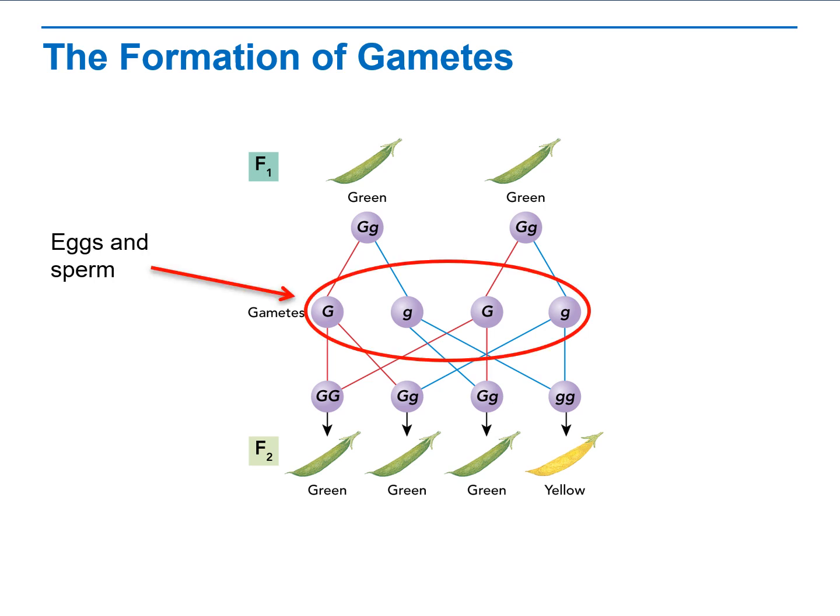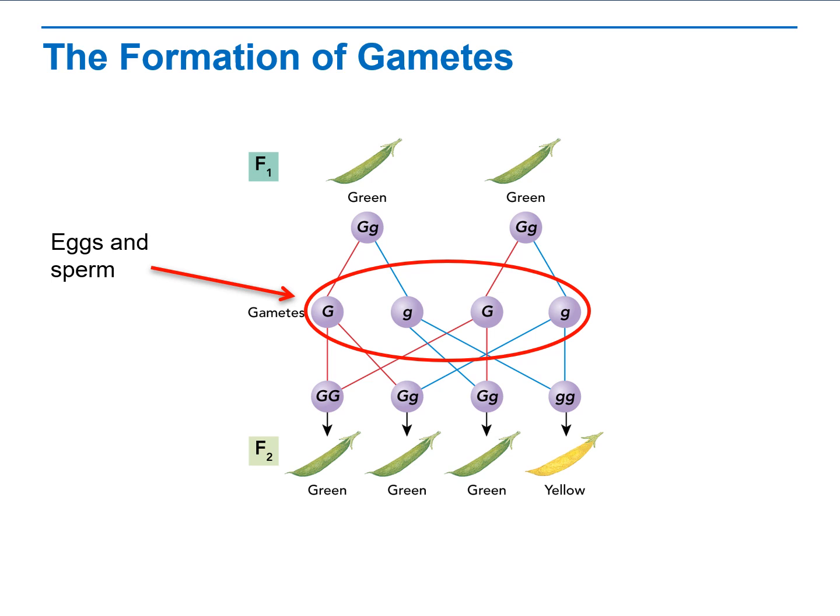Those are the gametes. Gamete is a word for sex cell, and the sex cells are eggs and sperm. Just like with animals, the sperm is the male sex cell and the egg is the female sex cell.